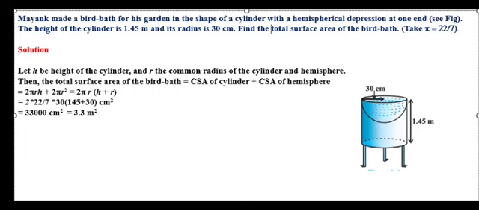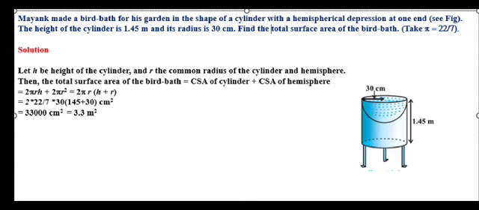Let h be the height of the cylinder and r the common radius of the cylinder and hemisphere. So h is given to be 1.45 meter and radius is 30 centimeter. So radius of the cylinder is same as the radius of the hemisphere and that is equal to 30 centimeter. So all this is given in the problem. Then the total surface area of the bird path is equal to curved surface of cylinder plus curved surface of hemisphere. So that will be the bird path.